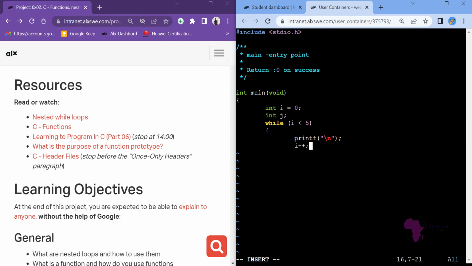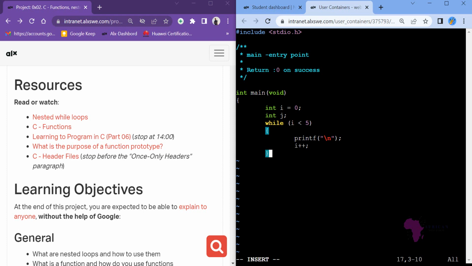If we don't increment, our loop will go into an ending. It will be an infinite loop, no ending. It will just continue because i will always be 0. i will always be 0. But when we increment it, it's like saying we have printed one new line.